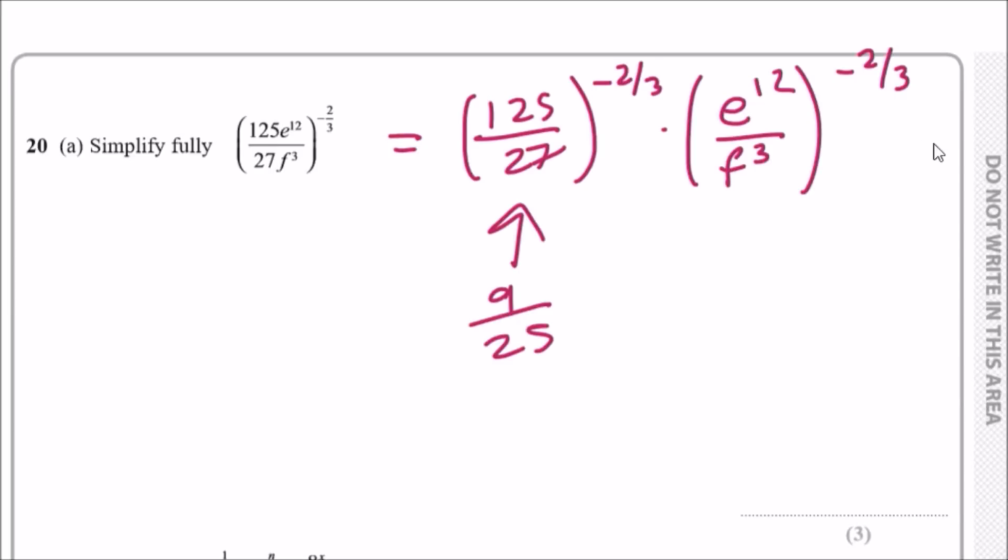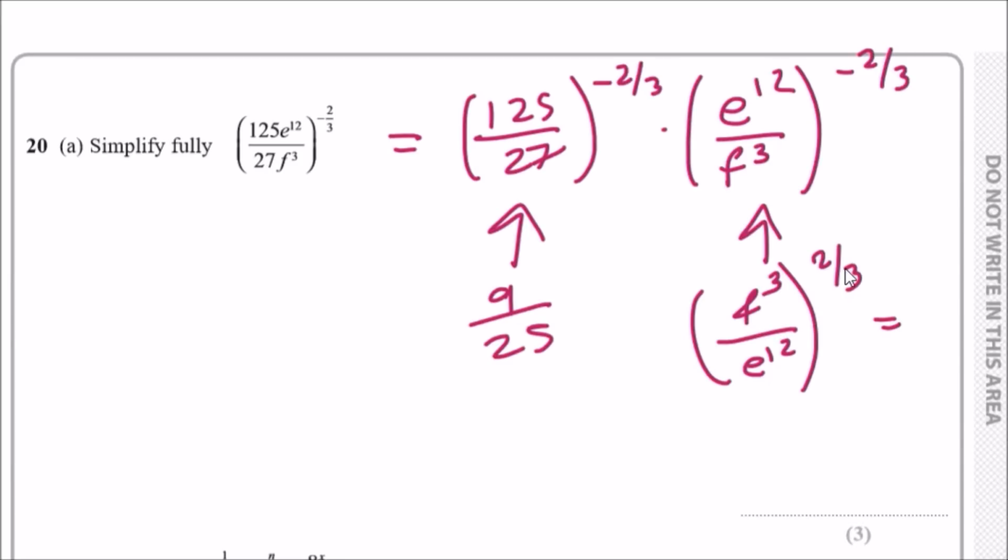Now for this one, same thing applies, yeah? So take the reciprocal, so it's going to be, firstly, f to the power 3 over e to the 12. Now, find the third root. So now, oh, actually there's a faster way. Thanks to the powers, you can just multiply the powers. So it'll be 3 times 2/3 and 12 times 2/3. So 3 times 2/3 will give us 6/3 or 2. Then 12 times 2/3, just put in a calculator, and you should get 8. So it'll be e to the power 8. So the final result, if you stick them together, will be 9f squared over 25 e to the power 8. Easy.